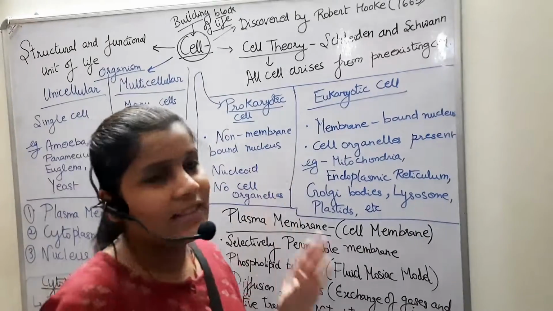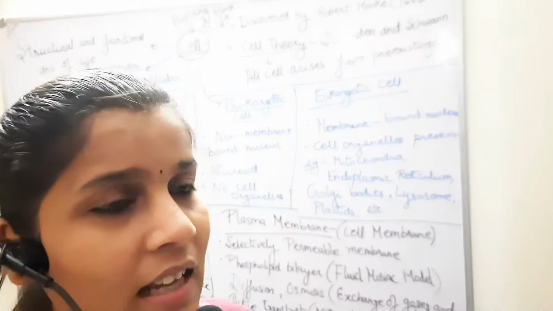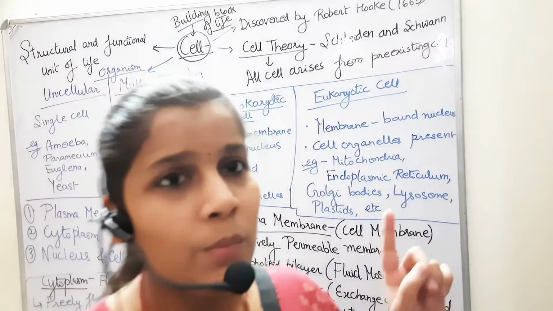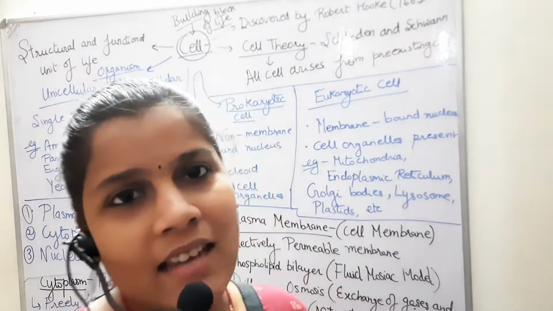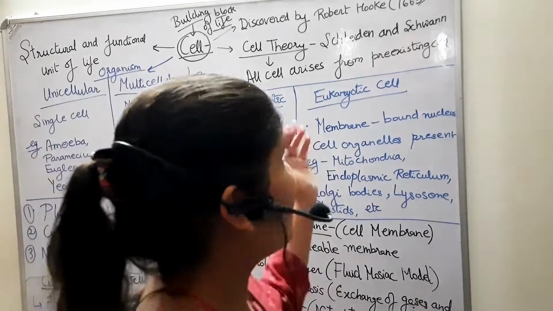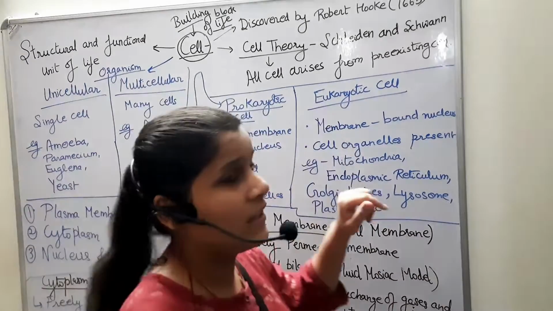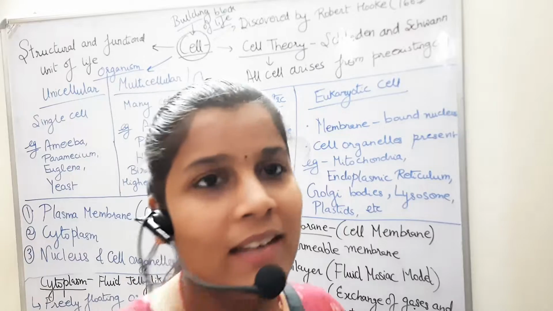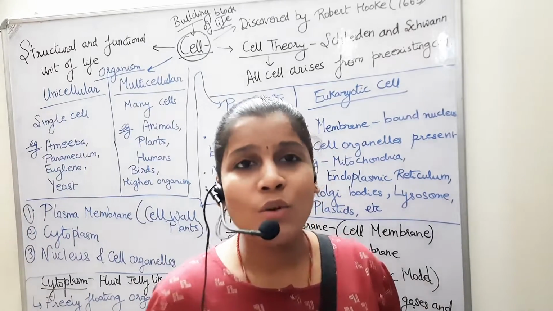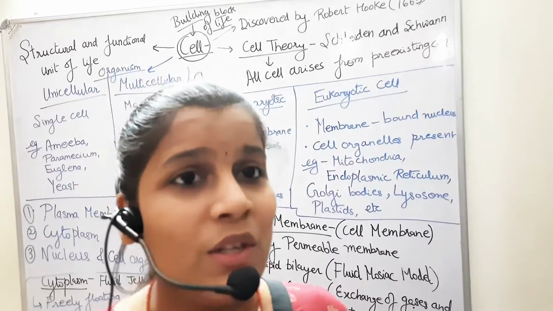So prokaryotic cells generally don't contain any cell organelles, but they contain one thing, that is the 70S type ribosome. Coming to the eukaryotic cell, it is the advanced version of the cell. Eu means advanced and karyot means nucleus. The nucleus becomes a true membrane-bound nucleus which has a double membrane.